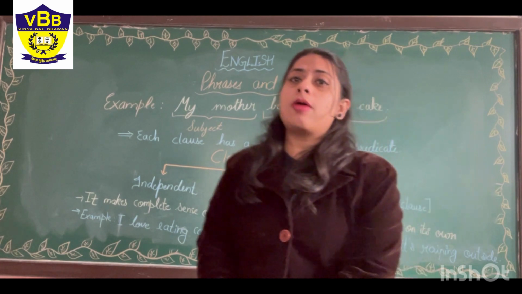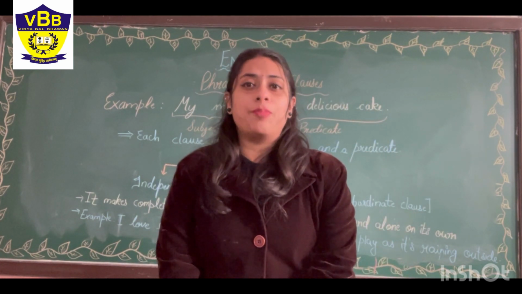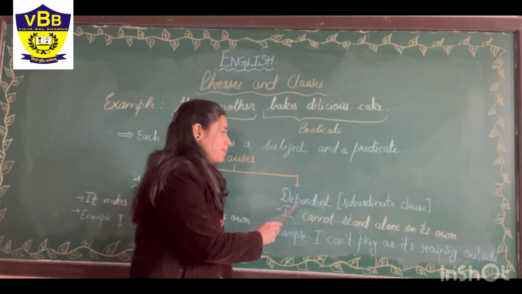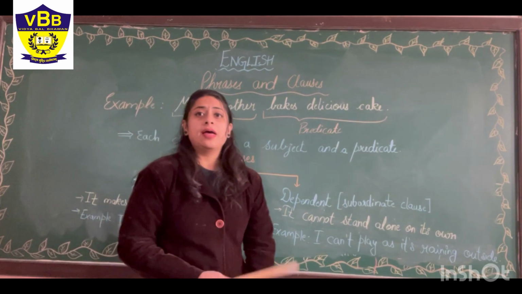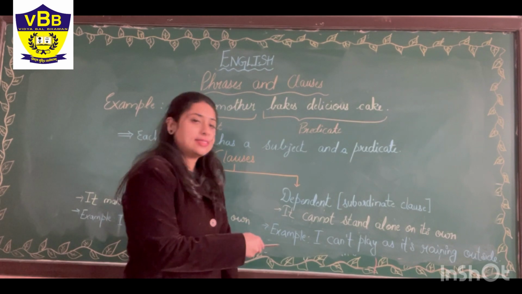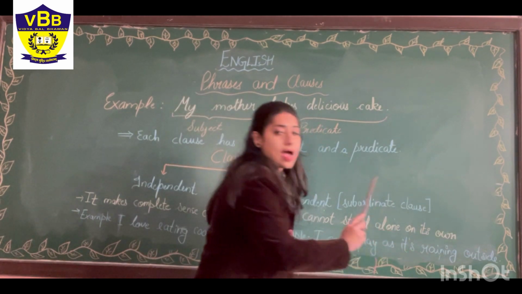Now let's talk about the dependent clause, which is also known as a subordinate clause. A dependent clause is something which needs the help of other words. Let's take the example: I can't play as it's raining outside.